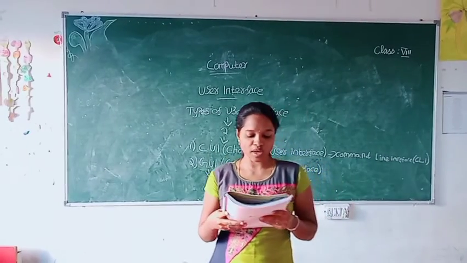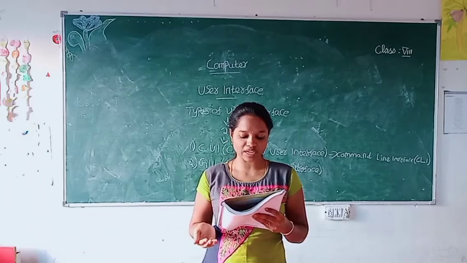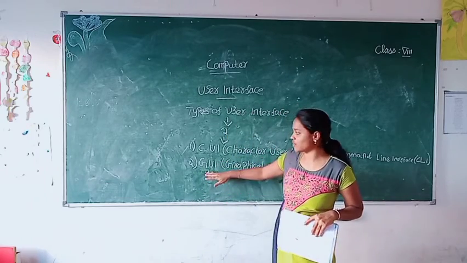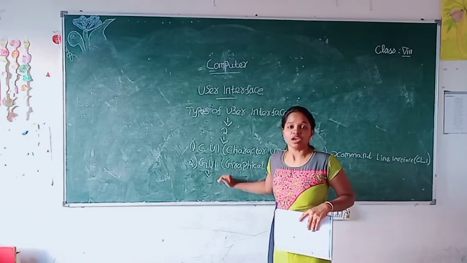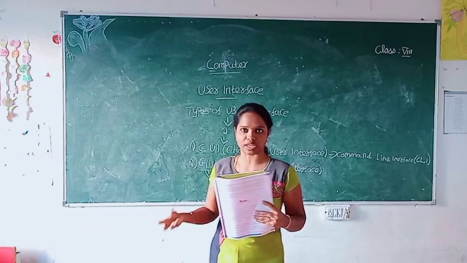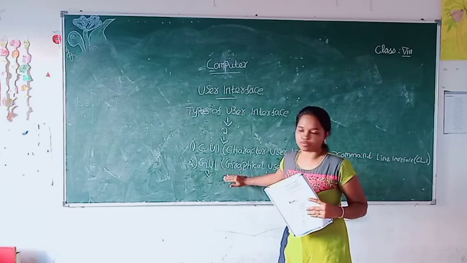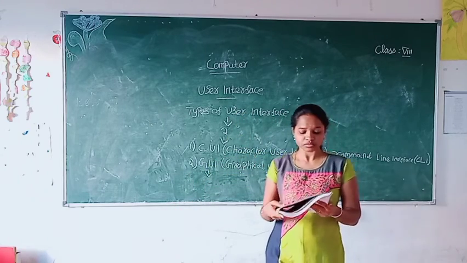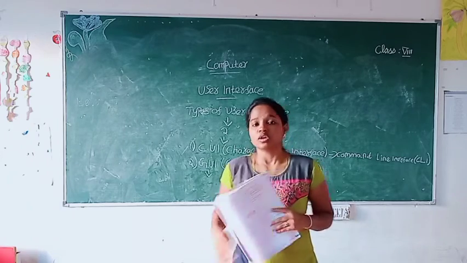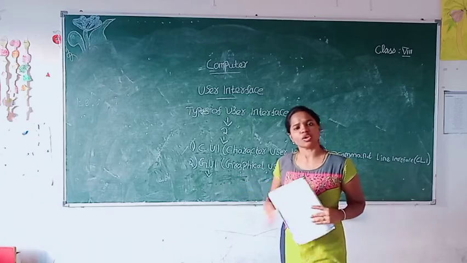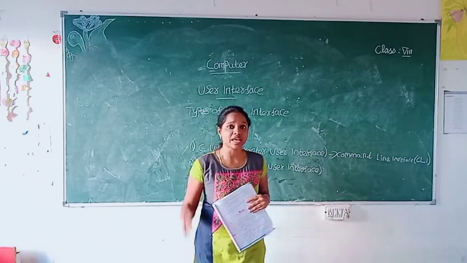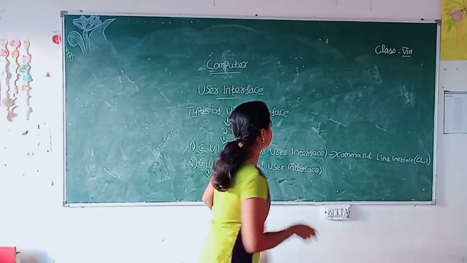Next, GUI occupies a much larger amount of hard disk space as compared to CUI. Definitely it will occupy more because we have more graphical elements here, right? Each and every graphical element takes up storage. So it will use more memory space compared to CUI. The next one is GUI requires more RAM to run. What do you mean by RAM? Tell me, what do you mean by RAM? RAM is random access memory.